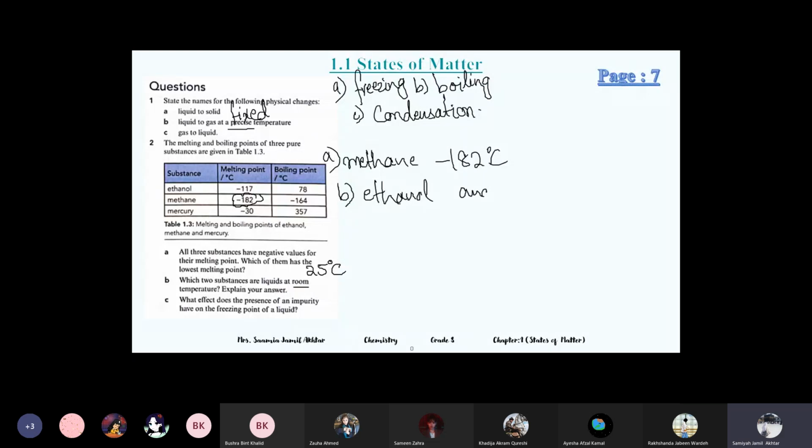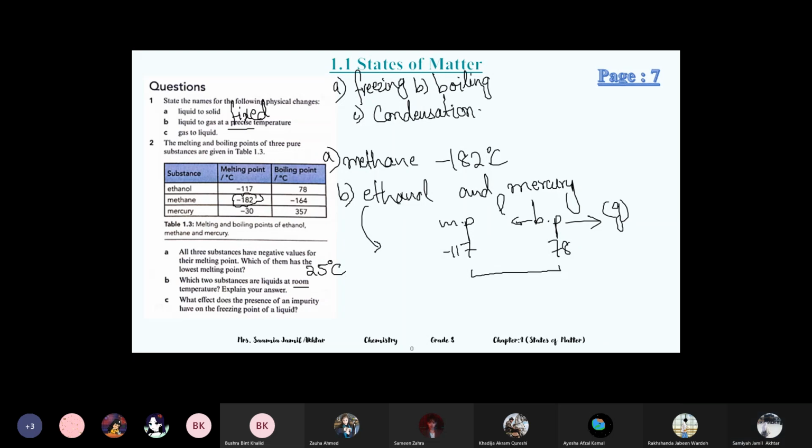You can see the melting points and boiling points. For ethanol, the melting point is minus 117 and its boiling point is 78. After boiling it's a gas, and before boiling it's liquid. So if you see the temperatures between minus 117 and 78, then 25 comes in between.